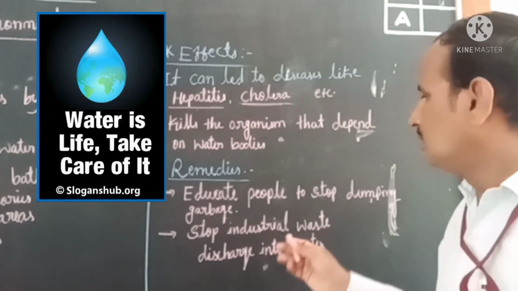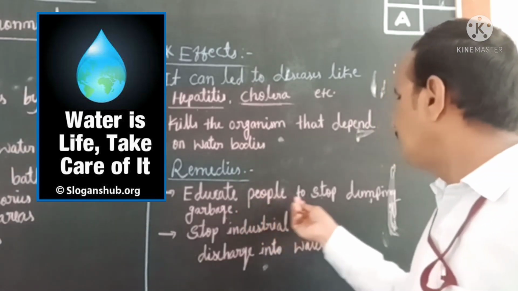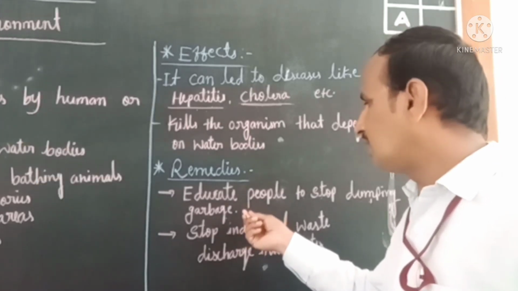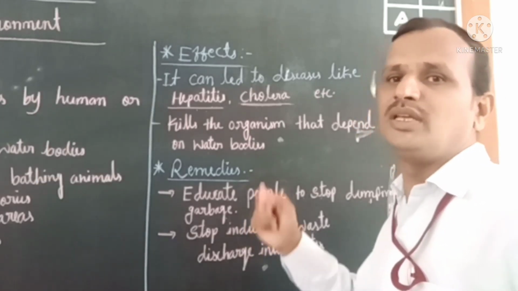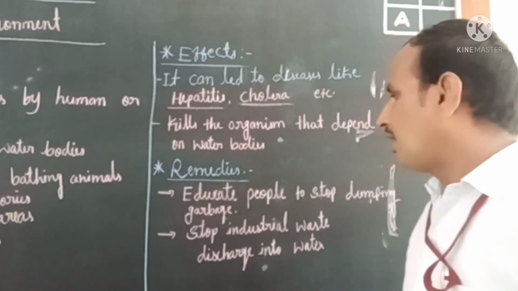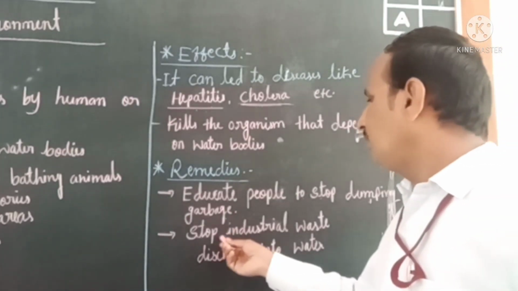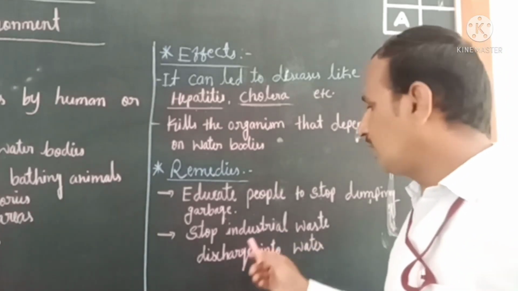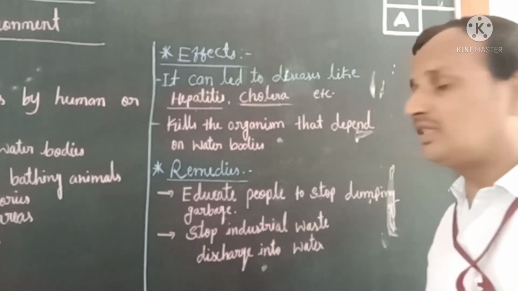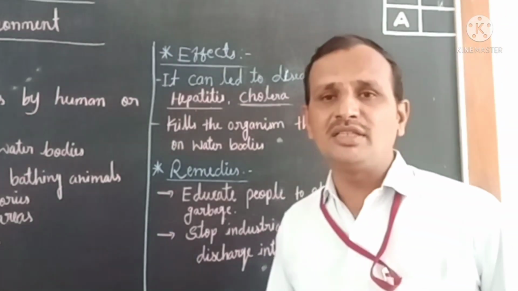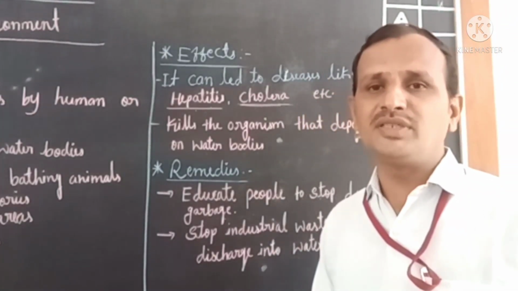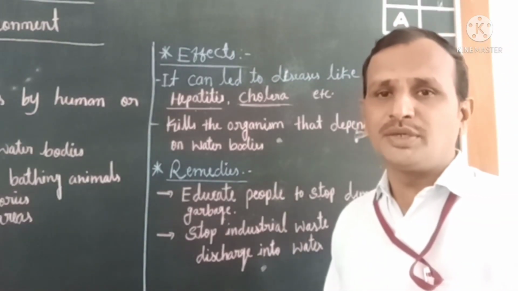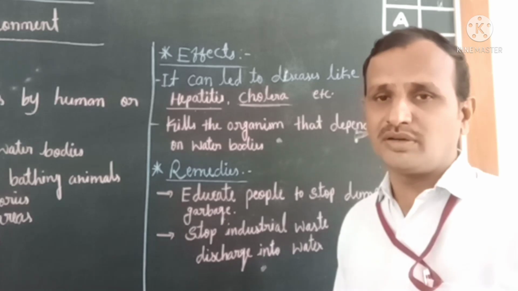So educate people to stop dumping garbage or other dirty materials into the water bodies, isn't it, children? And also stop industrial waste discharge into the water. Yes, children, this is also very important, because in cities and towns we can see many industries and factories discharging a lot of waste into the water.